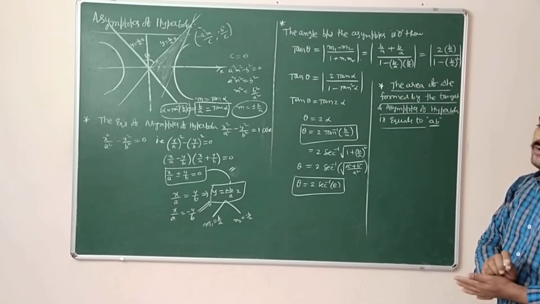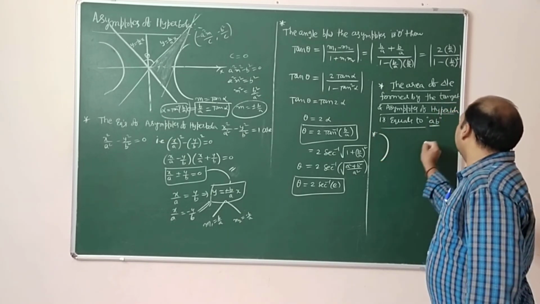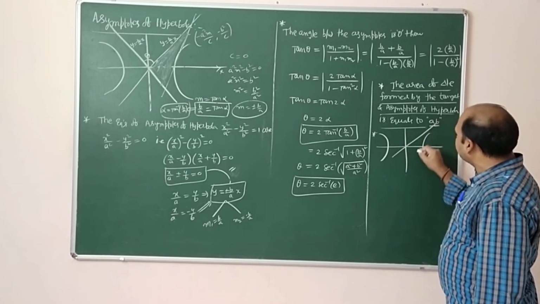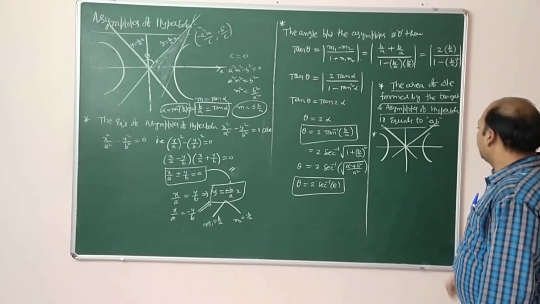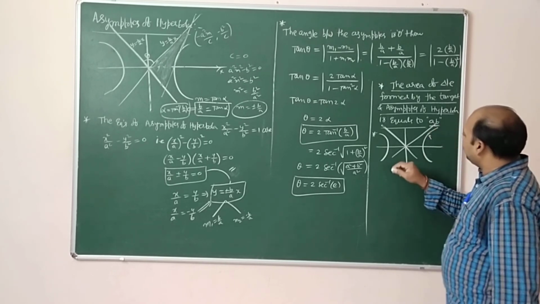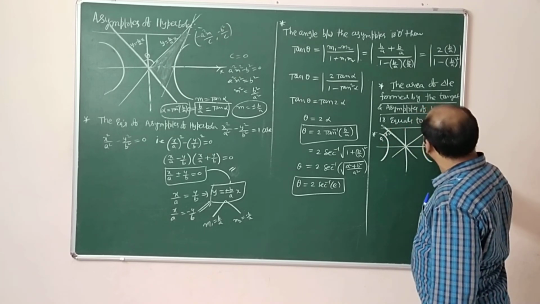And not only that, one more important result is there. This is the hyperbola figure. These are the asymptotes. Point P, here also another point Q. This is d2, this is d1.